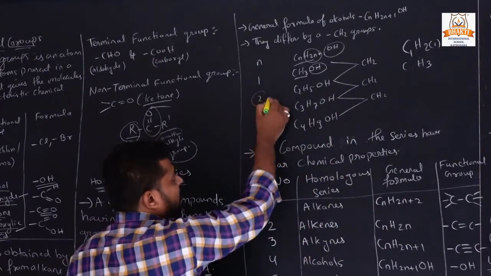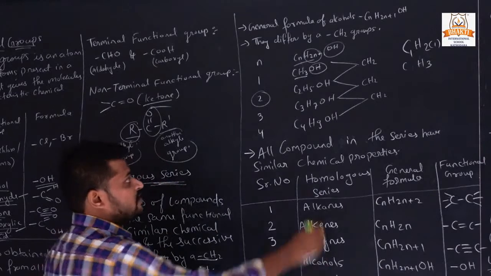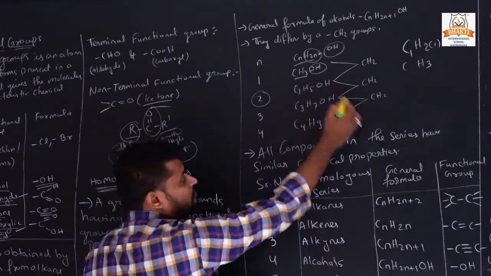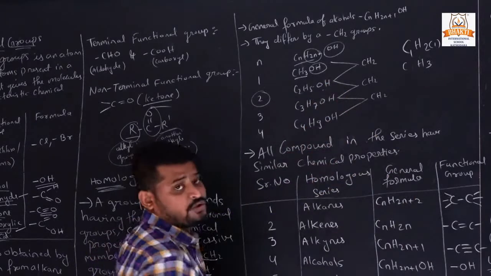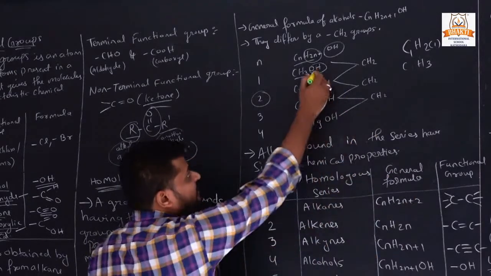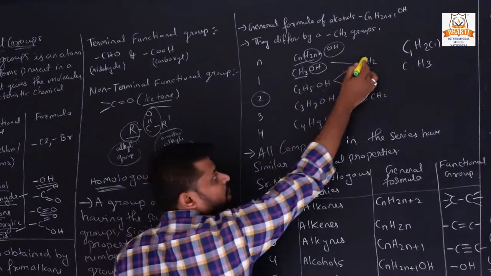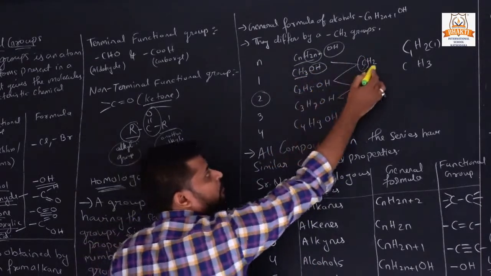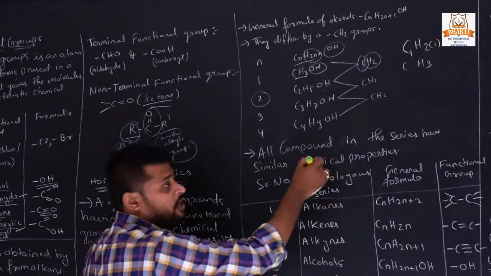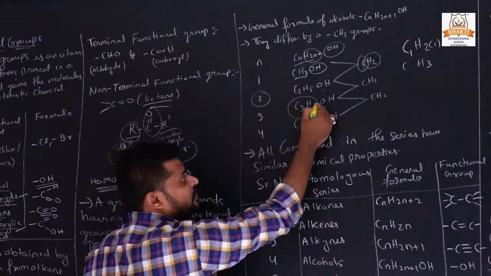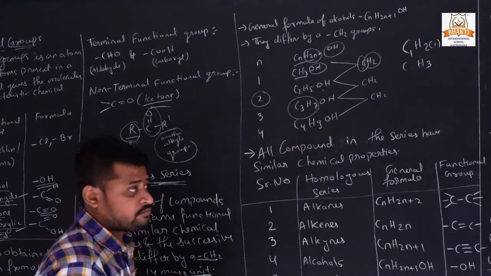Then if the carbon atoms are 2, then C2H5, it is ethyl, and ethyl here with suffix is also alcohol. The difference between these two is one carbon and 2 hydrogen. If we take 3 carbons, then it is C3H7, propyl.